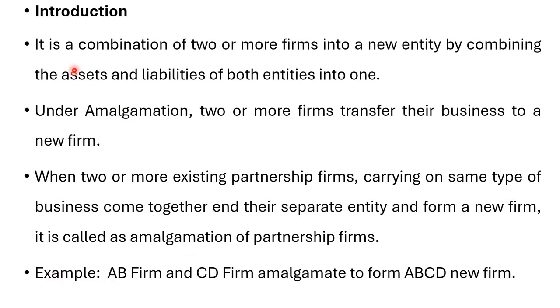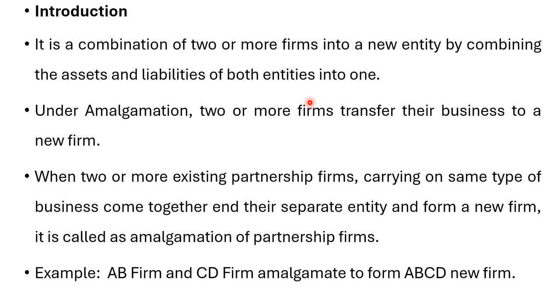First, we will try to understand what you mean by amalgamation of partnership firm. Basically, amalgamation means when two or more firms or two or more companies come together to form a new company or new firm. It is a combination of two or more partnership firms into a new entity by combining the assets and liabilities of both the entities into one.